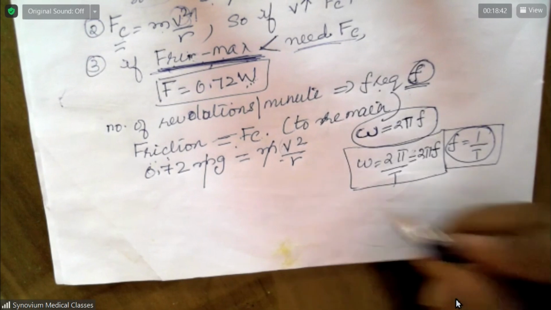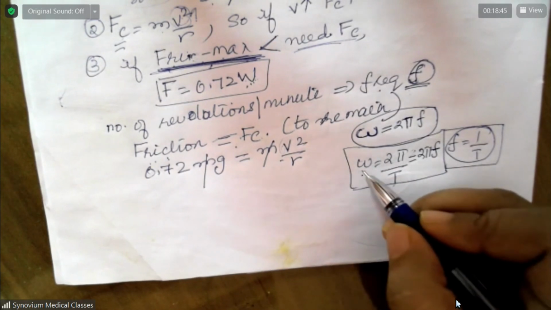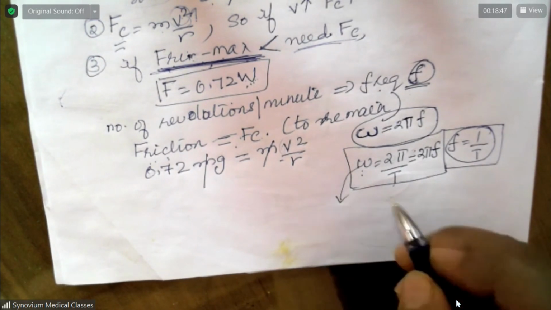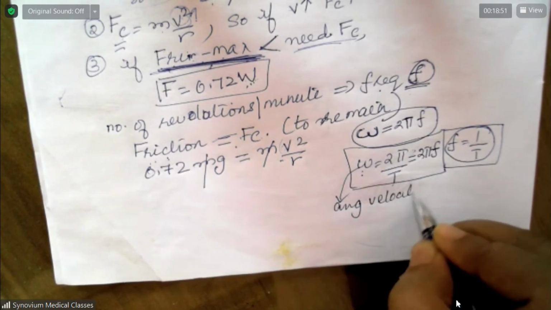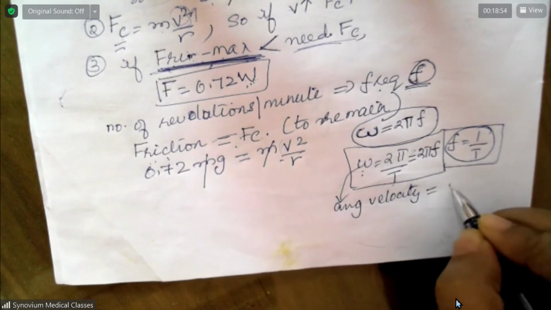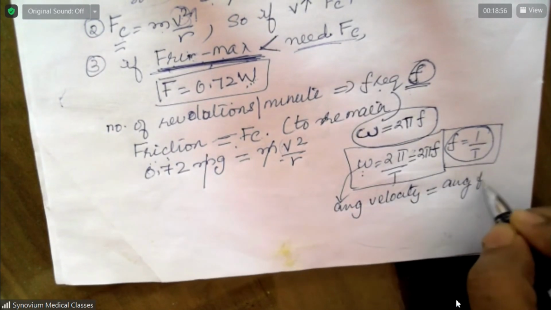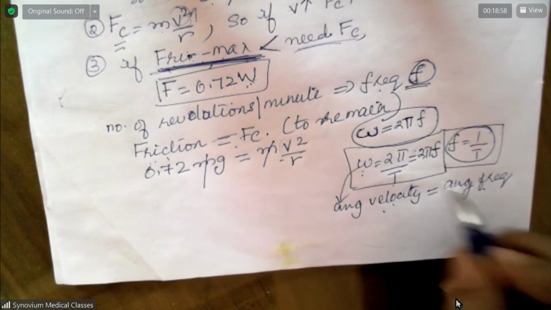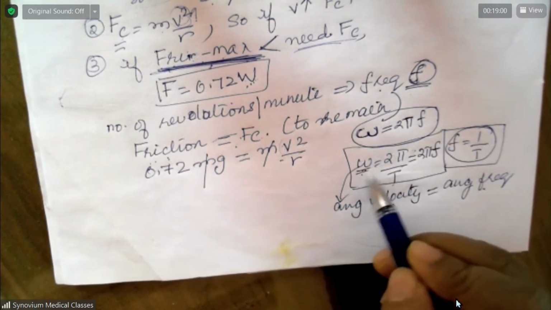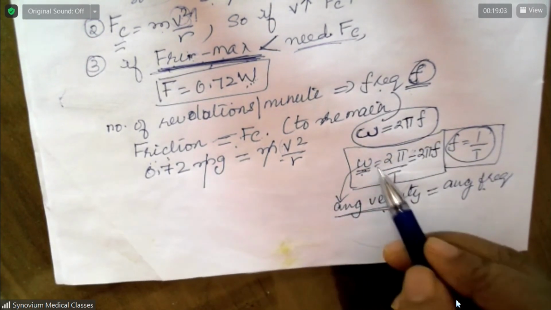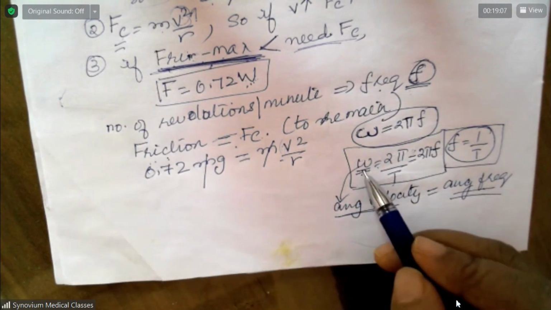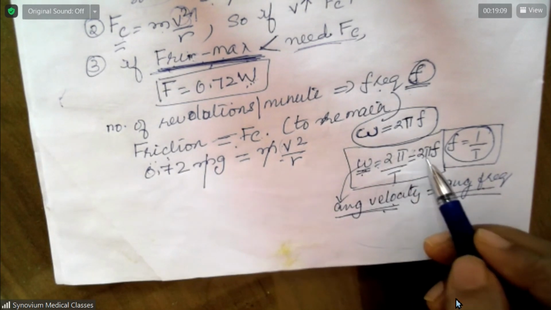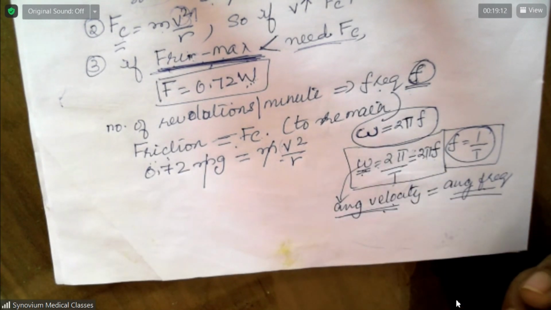Write it down. So this omega is angular velocity, and it is also equal to angular frequency. Both different cases we use this one. So omega is equal to 2 pi by T or 2 pi F.